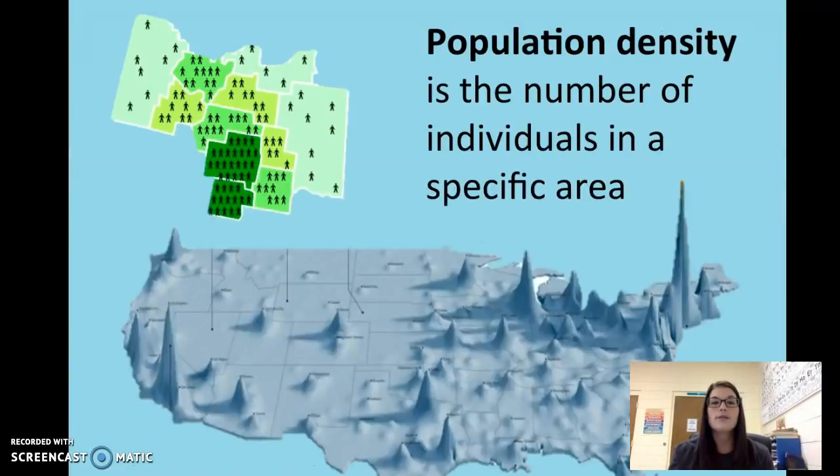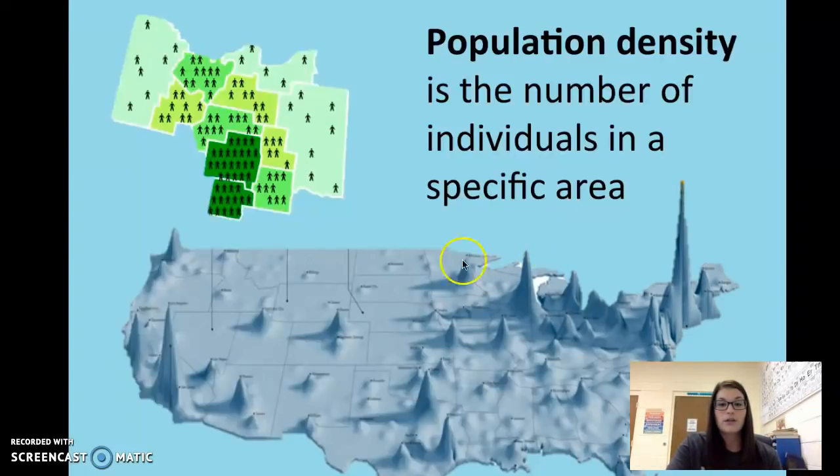All right, so what is population density? Population density is the number of individuals in a specific area. The map on the screen is showing you some little points. They look like little mountains. That's showing you areas that have a really high population density, a lot of people living in an area. If you look right here, that's New York City. Lots and lots of people in a little area.